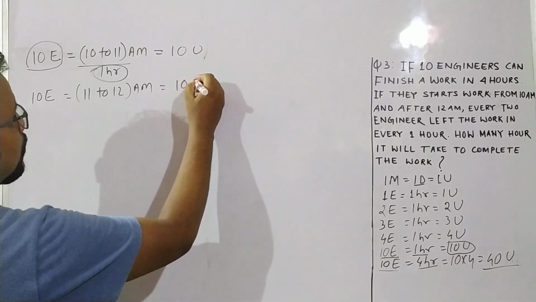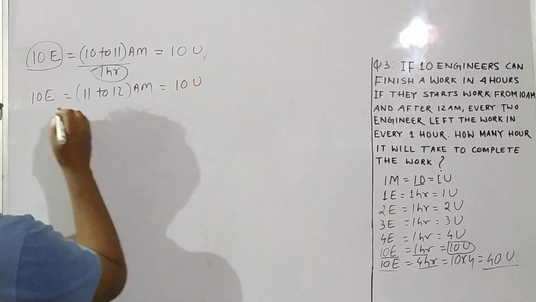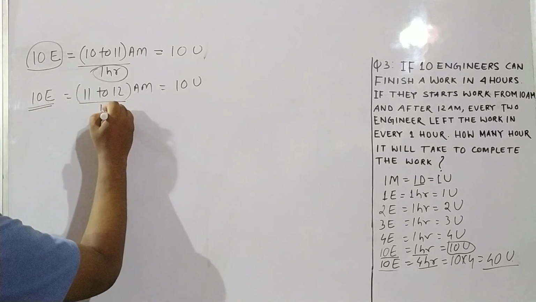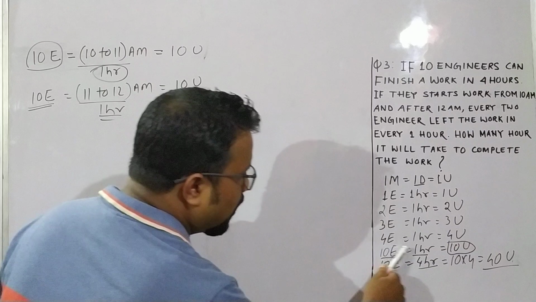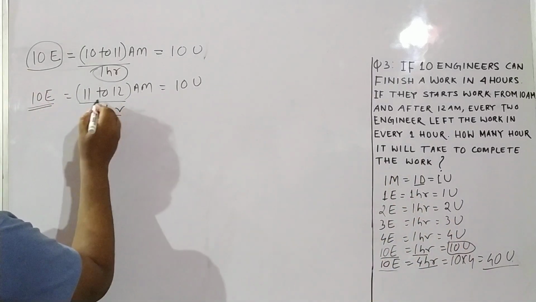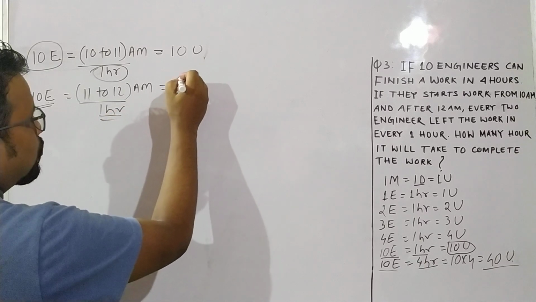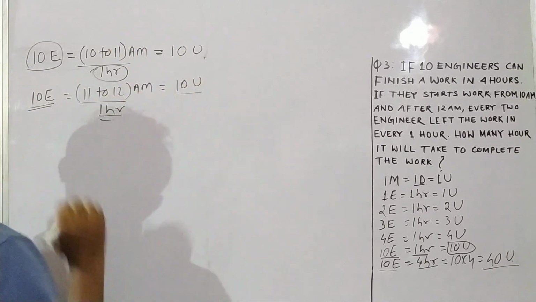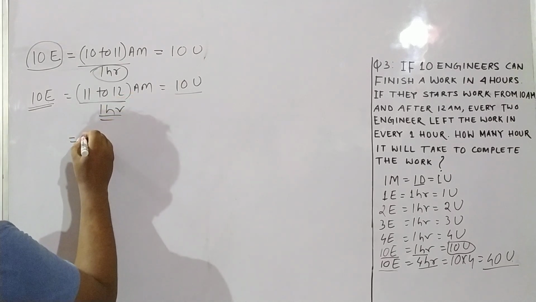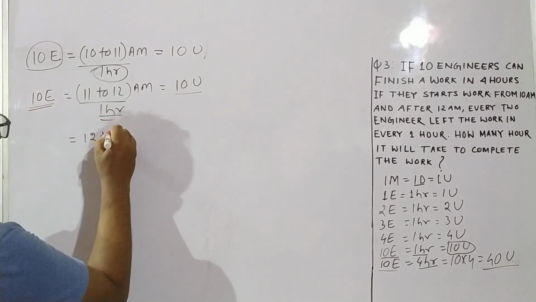Again 10 units. How? 10 engineers in 1 hour can do 10 units of work.